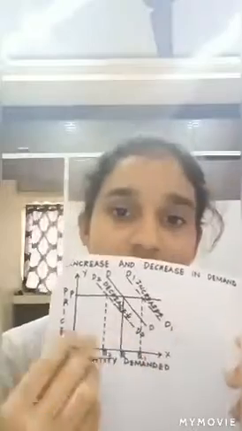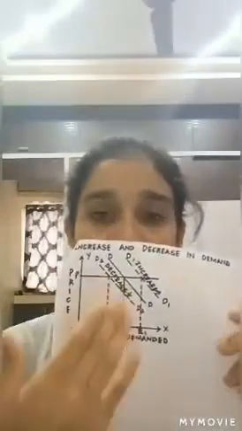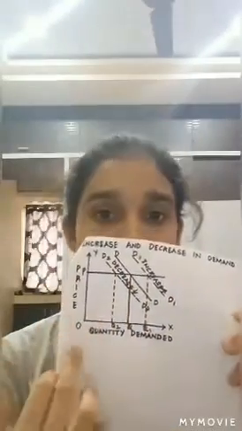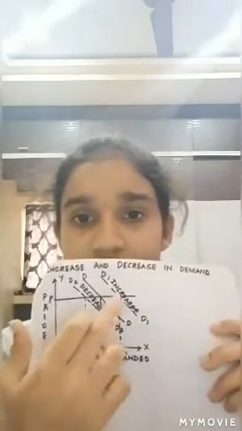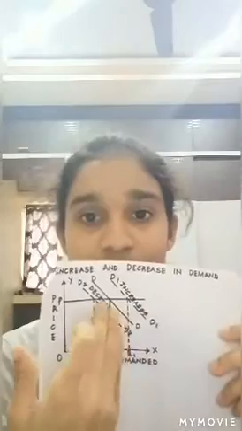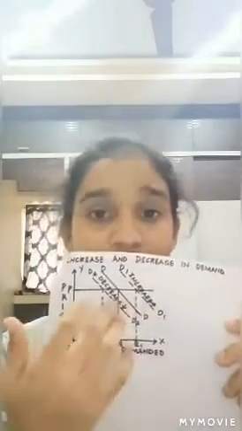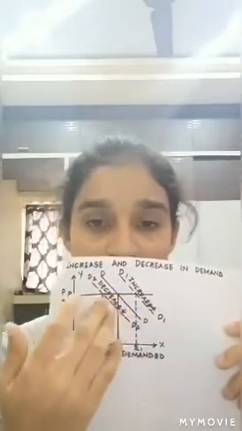And it is to be noticed that when the demand increases, it moves to the right of the original demand curve, and when the demand for a commodity decreases, it moves to the left of the original demand curve. Here you can find that there are three demand curves along with the original demand curve. Here we have taken the price on the y-axis and quantity demanded on the x-axis. So here there is an increase in demand, and the demand moves to the right of the original demand curve, and when the demand decreases, it moves to the left of the original demand curve.